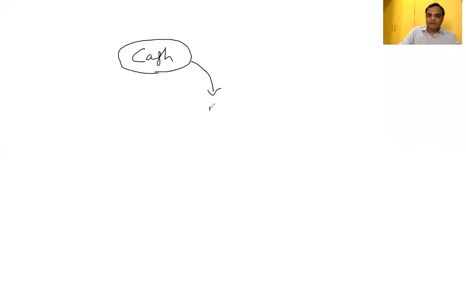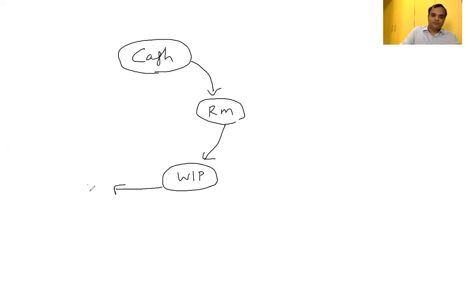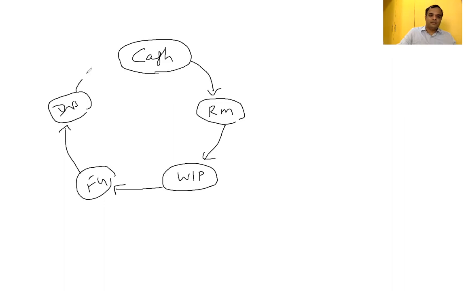Cash we are going to convert into raw material. Raw material we are going to convert into WIP. WIP is going to convert into finished goods. Finished goods are going to convert into what? Debtor. From debtor, we are going to realize the cash.